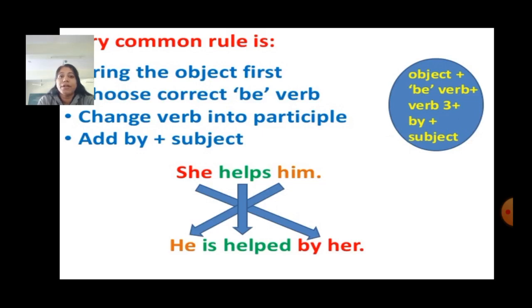So, for example, she helps him. Him will become he. He is helped by her. So, simply we can say that object plus be form of the verb plus past participle form of the verb plus by plus subject.